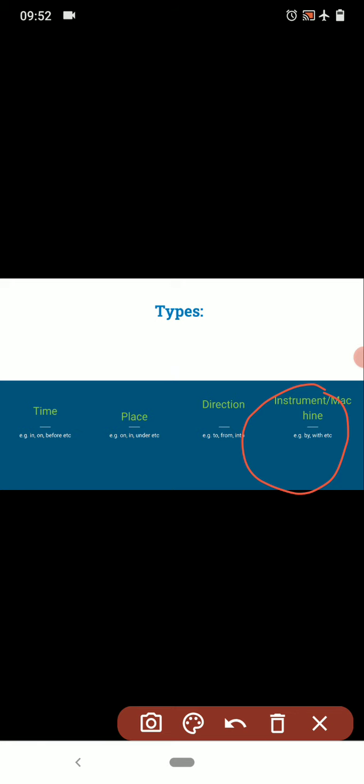instrument, machine, devices. If you are talking about any instrument or machine or device used to perform any action, at that time these prepositions are used. For example, it is printed by printer. So printer is the machine, right, which performs some action?